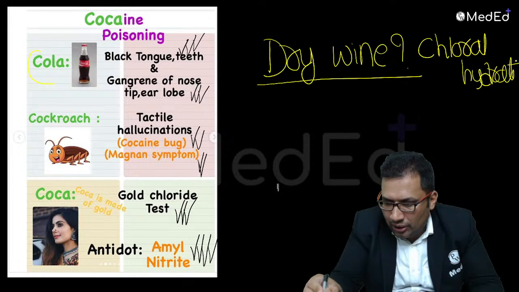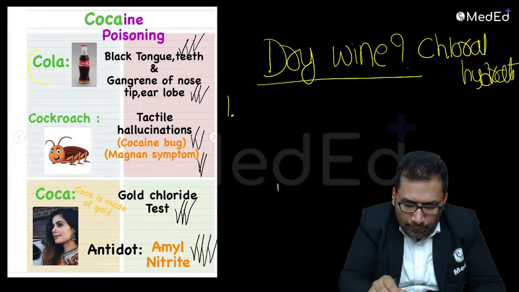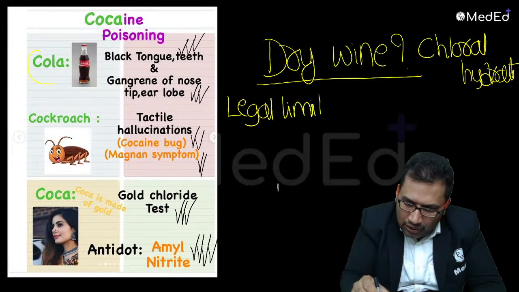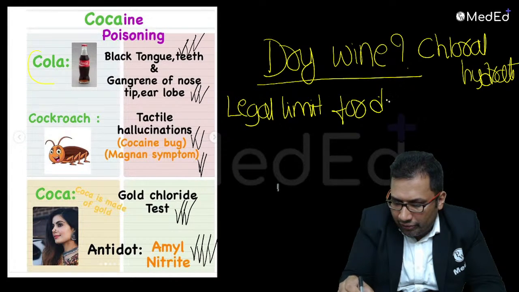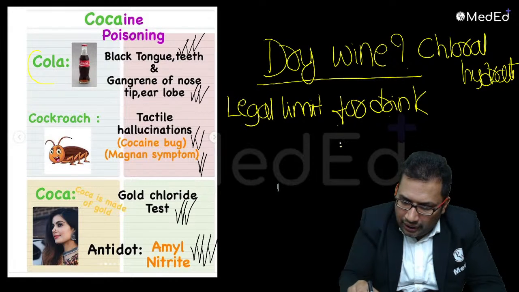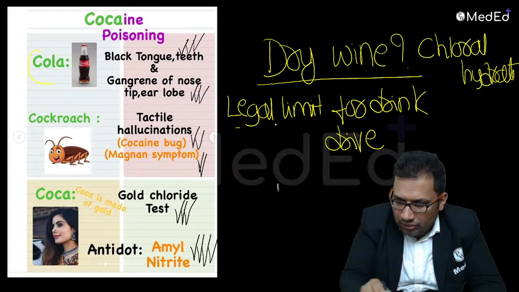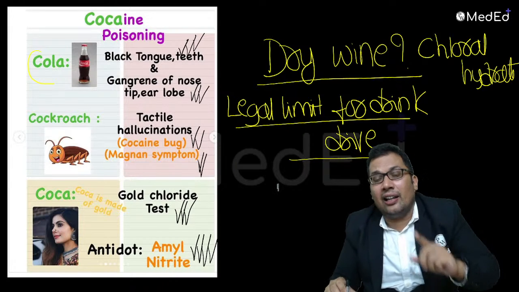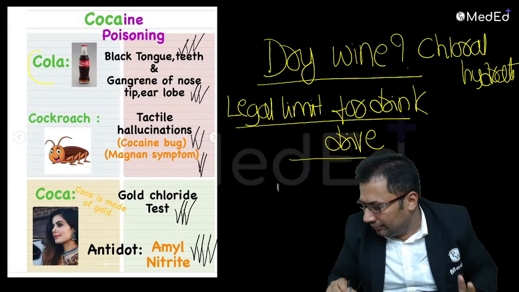Very good. One more question for you. Legal limit of alcohol is? Drink and drive. What is the answer for this? Legal limit of alcohol for drink and drive in India. I'm talking about India.